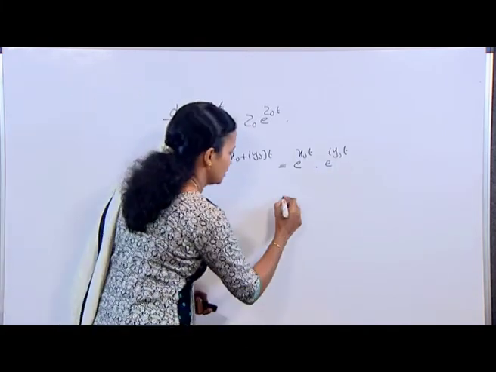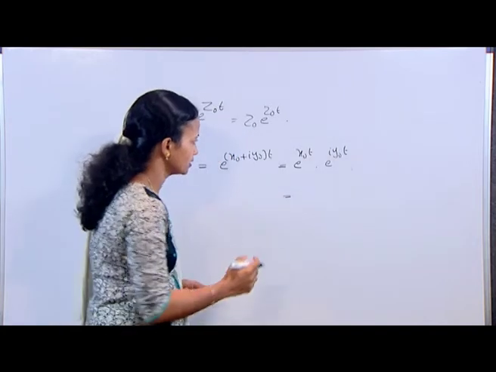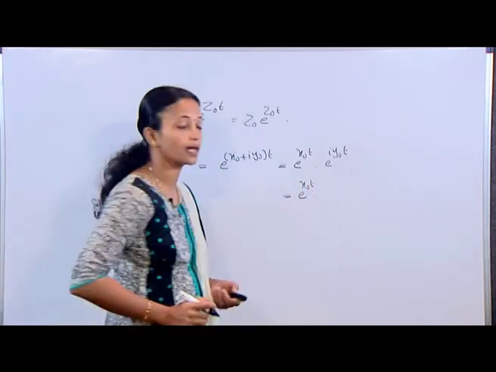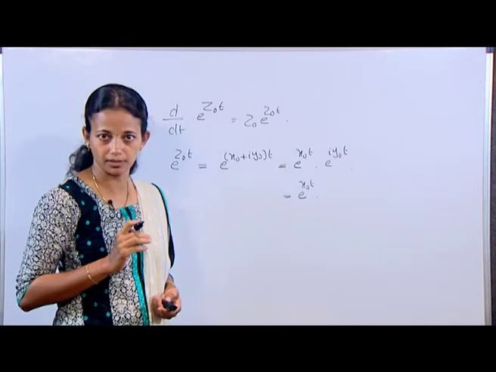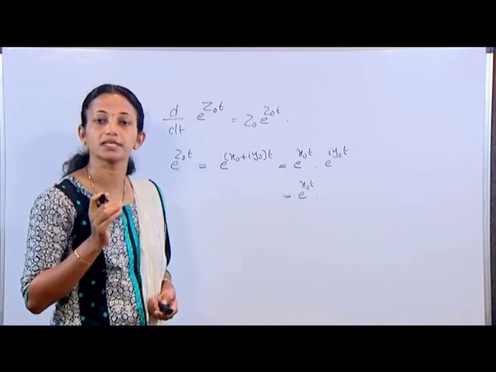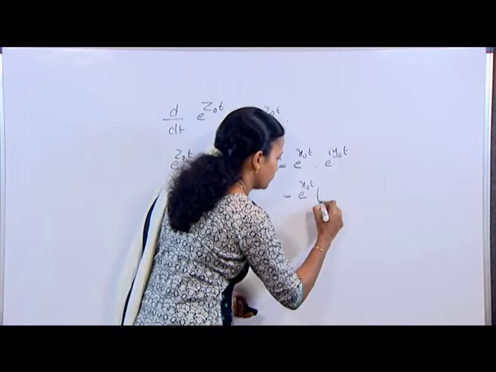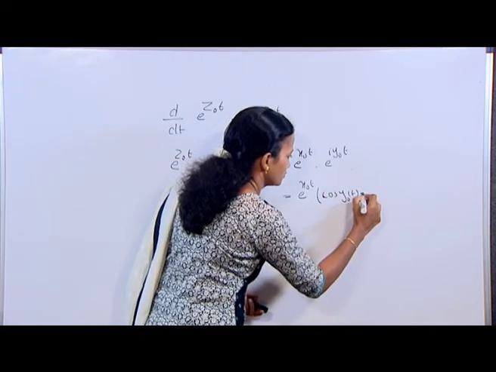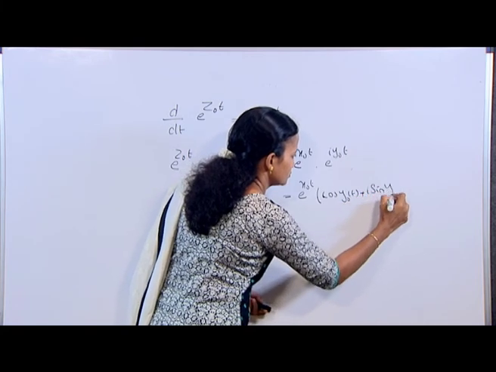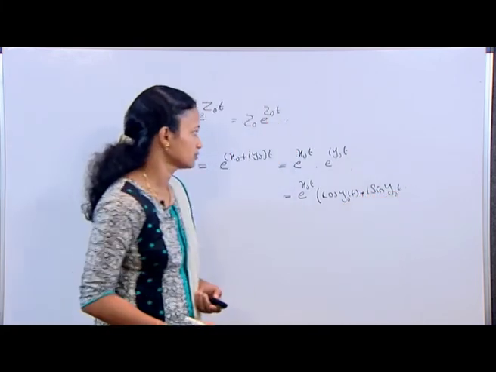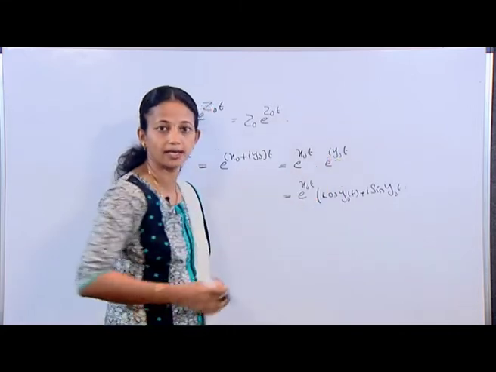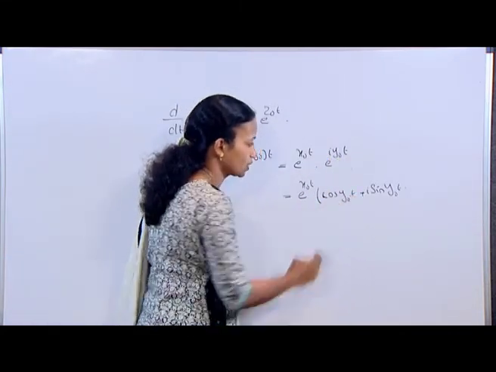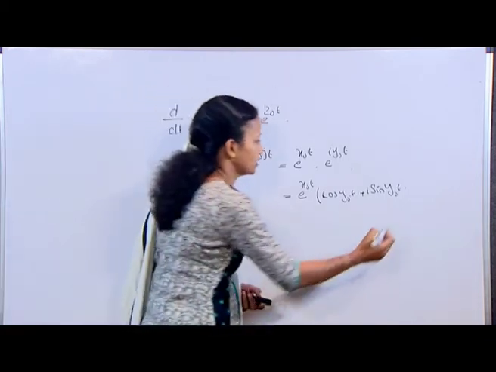This can again be written as e raised to x0 t into e raised to i y0 t, which can be written as cos y0 t plus i sin y0 t. That is, e raised to i y0 t can be written like this, cos y0 t plus i sin y0 t.